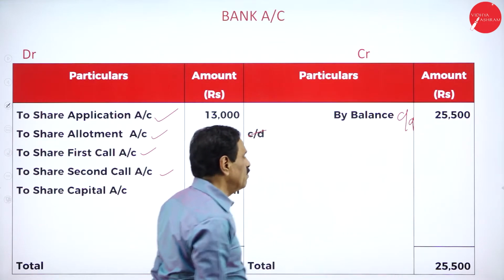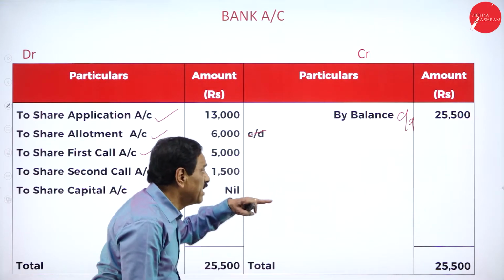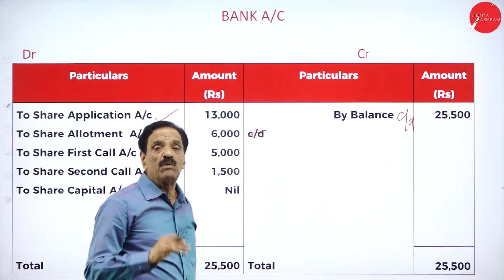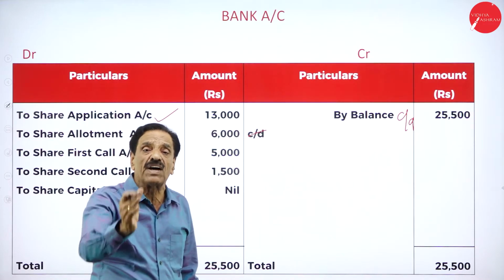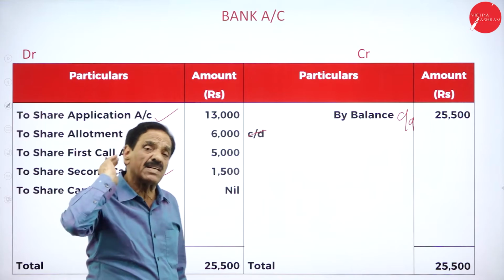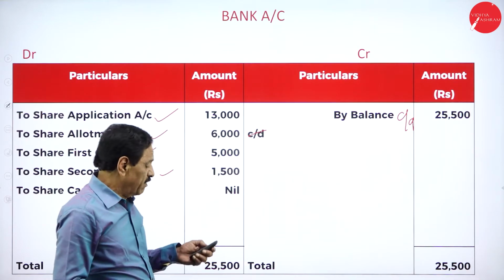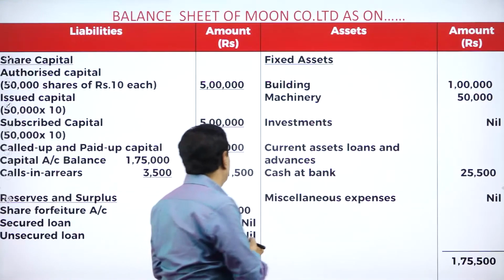That comes to here. By balance carried down, 25,500 is going to remain as cash at bank. How much did you collect? 25,500 you collected. That is going to remain in the cash at bank. Then how we have prepared the balance sheet, I will explain.